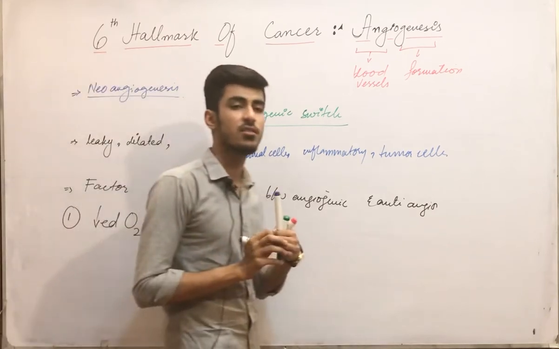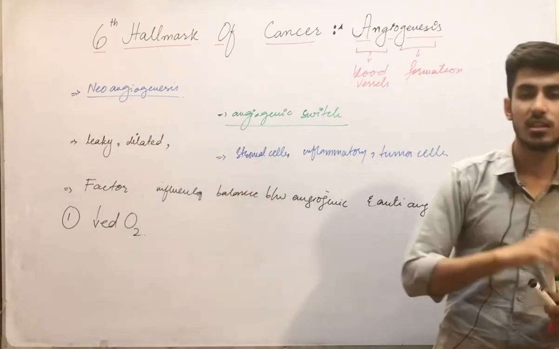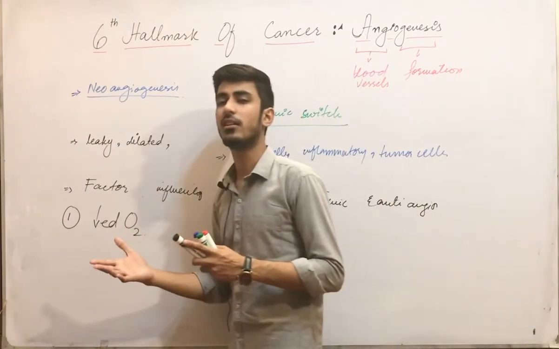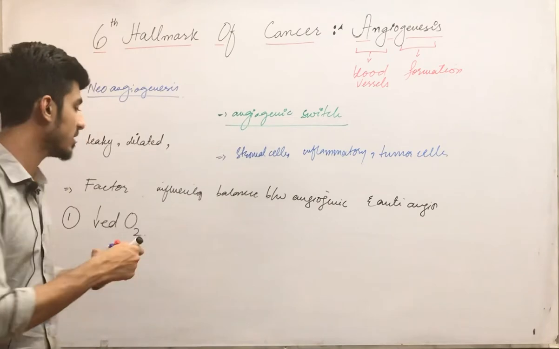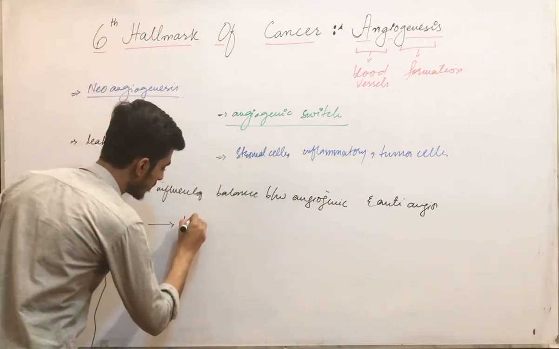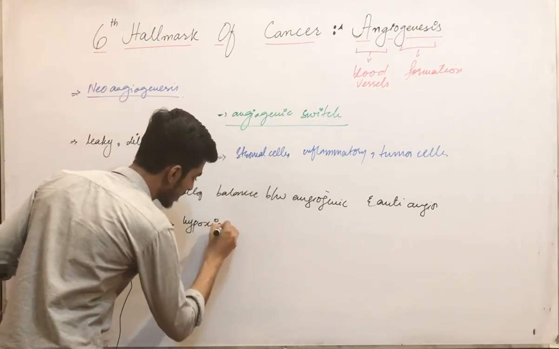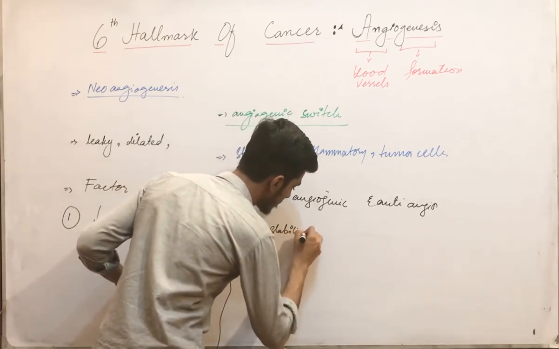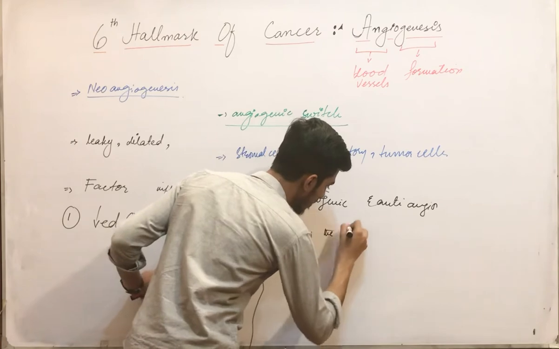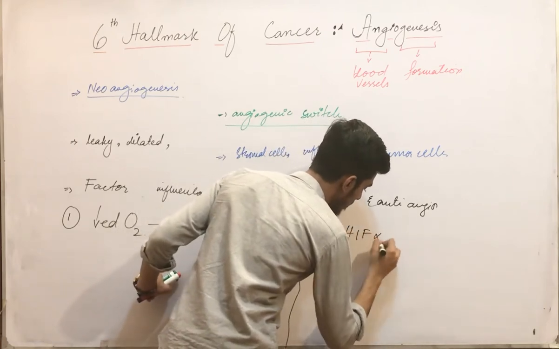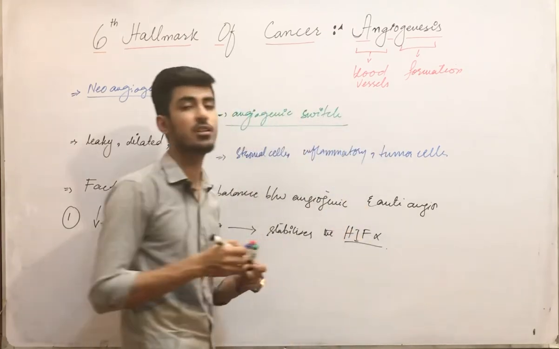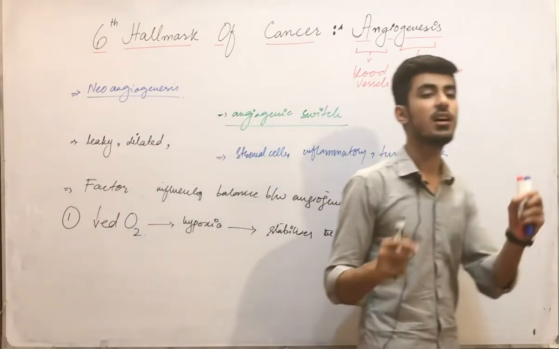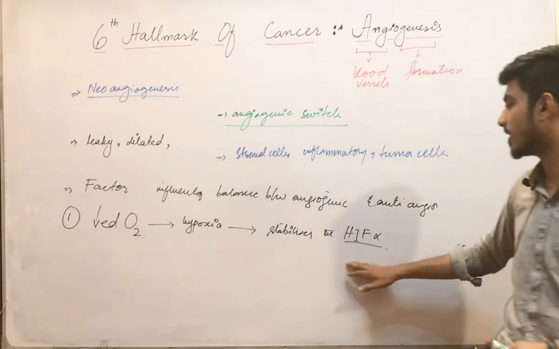Whenever there is decreased oxygen, hypoxia will occur in the cell, and this hypoxia stabilizes a transcriptional factor, HIF alpha, the hypoxia inducible factor alpha.